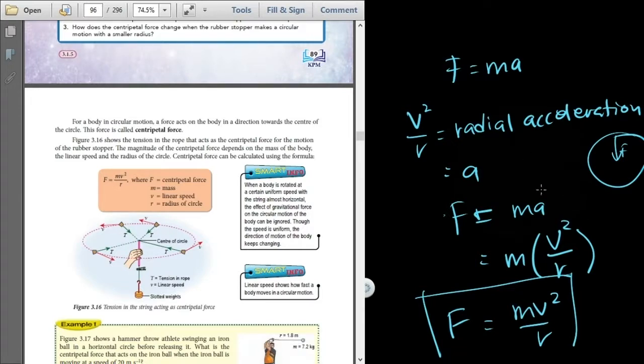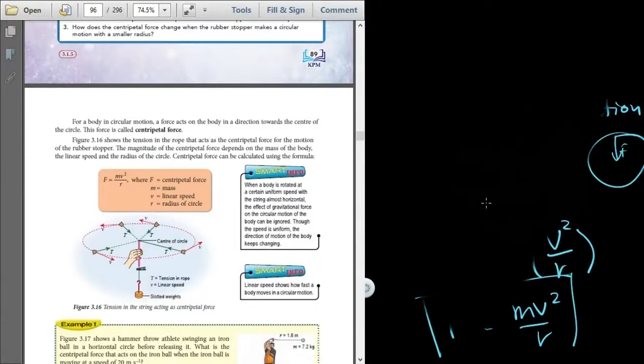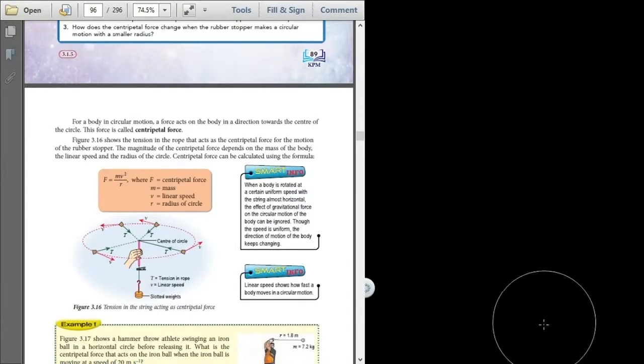So now you know what centripetal force is. It is a force acting on an object moving on a circular path, and the direction of the force is always towards the center. The equation we use to calculate the force is F equals mv squared over r. That's all for centripetal force.